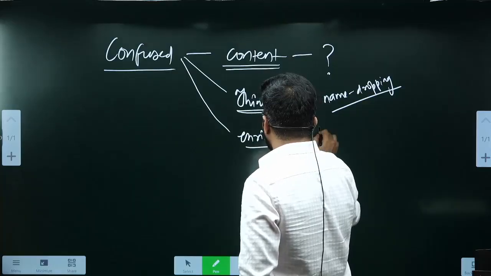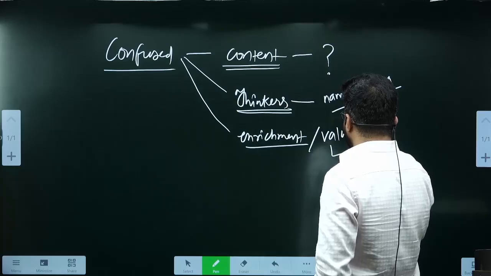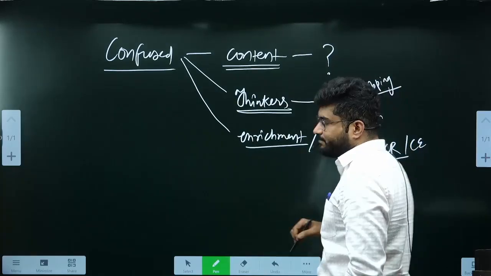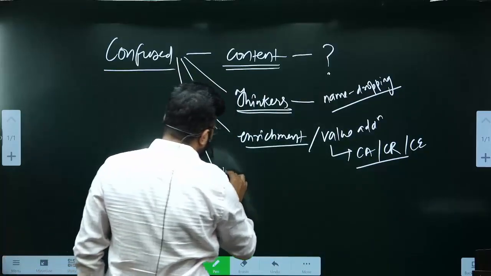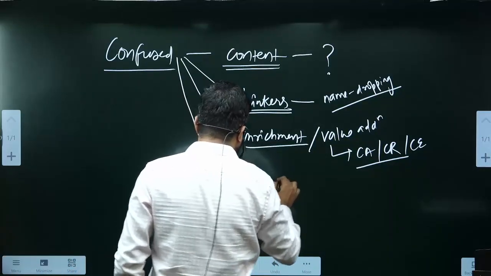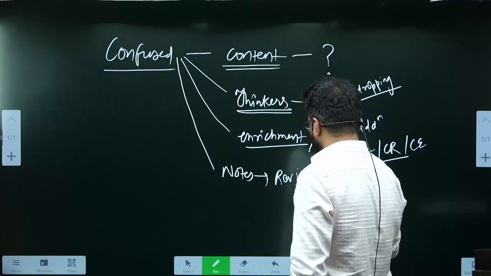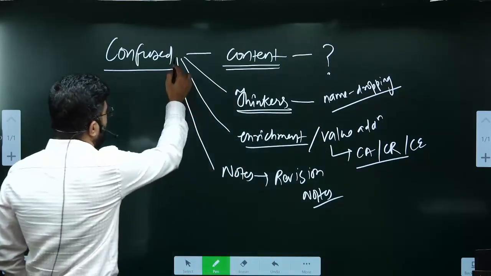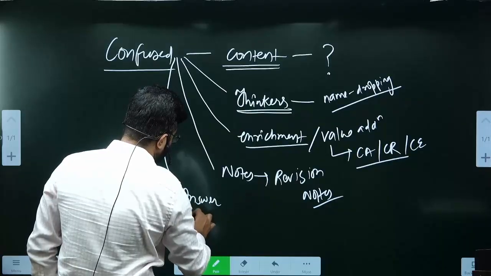Then there is a confusion about what enrichment is, or how we are going to add value to our answers with current affairs, current relevance or current examples. The next confusion is about how we are going to make notes, the revision notes. And the last confusion which you have is related to how we are going to look at answer writing.